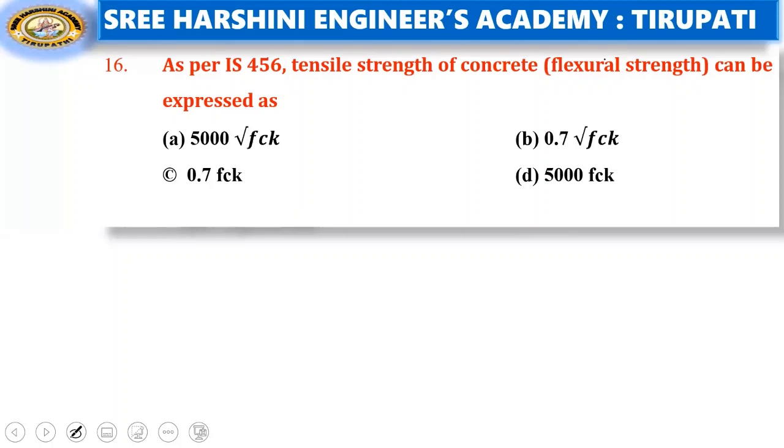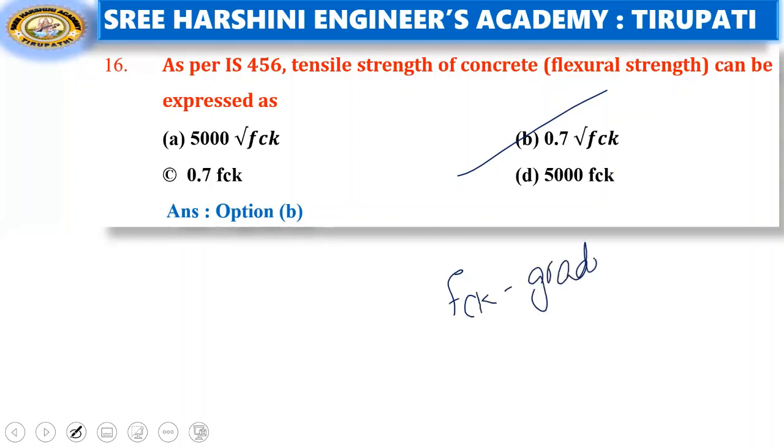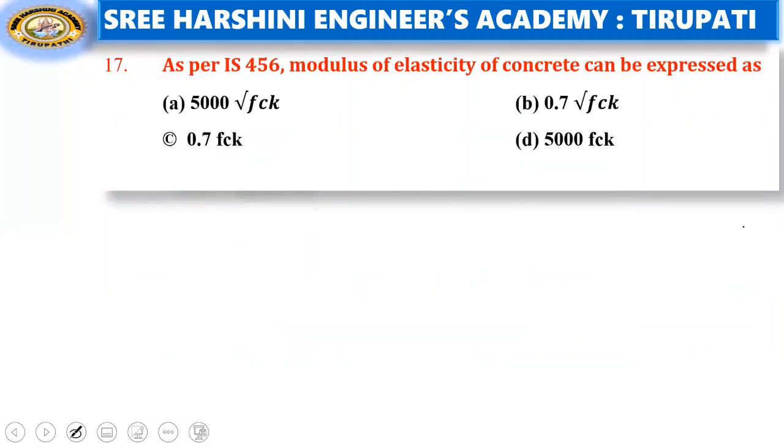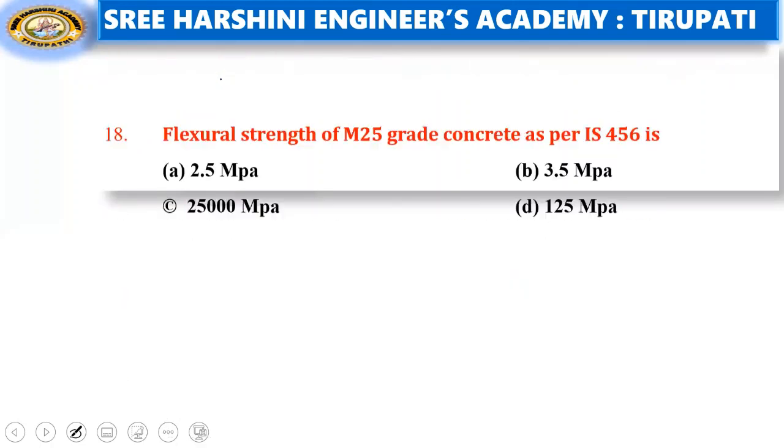As per IS 456, tensile strength of concrete can be expressed as 0.7 root fck. Here fck value depends on the grade of concrete. Coming to the next question. As per IS 456, modulus of elasticity of concrete can be expressed as 5000 root fck. Option A is the right answer.